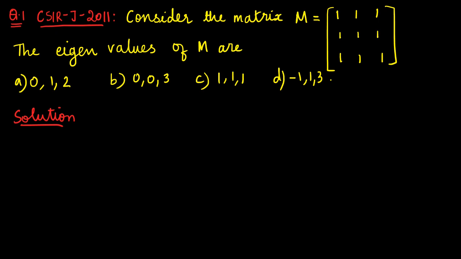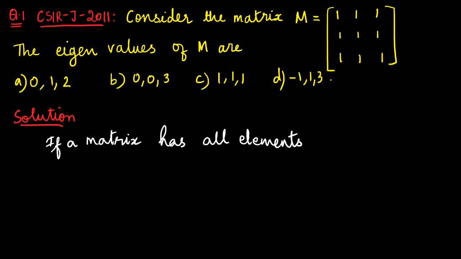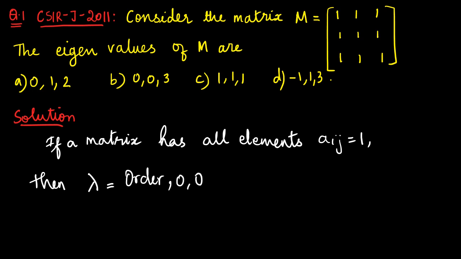I had already told that if a matrix has all the elements 1, then the eigenvalues will be the order of the matrix, and 0, 0.